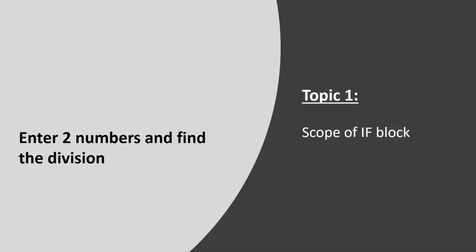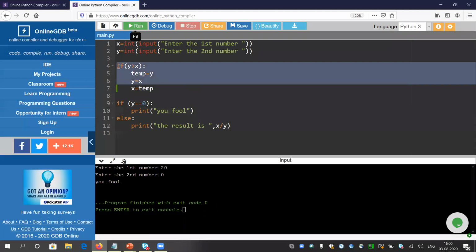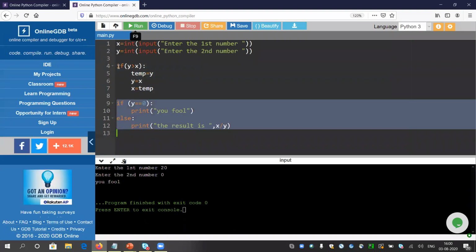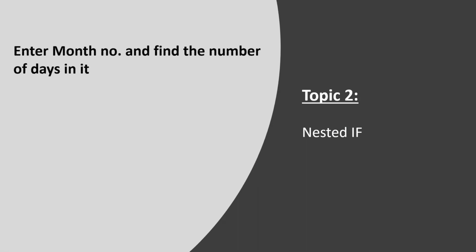So let me go to the slide. Okay, so it is completed now. So topic 2, as we need to cover 5 topics. Topic 2 is nested if. Nested if means here in the problem, all the if blocks are independent. This if is independent of this if, right? Those are independent if blocks. But we can write some dependent if blocks using nested if. Okay, so let me show you first.